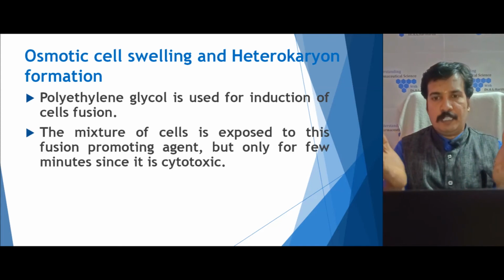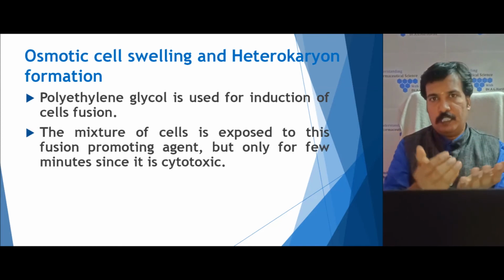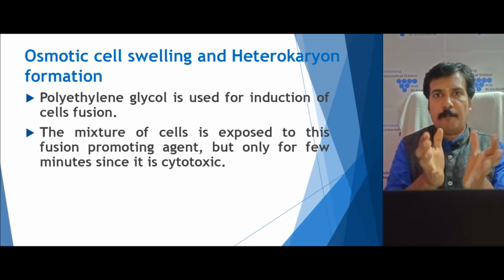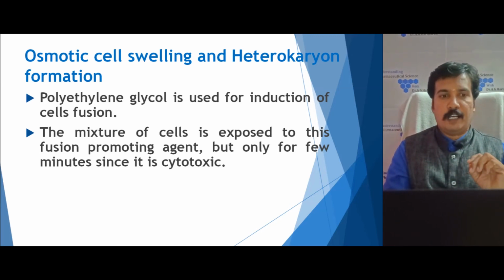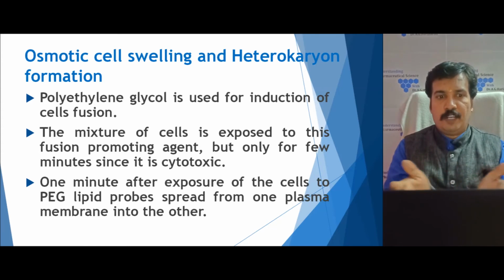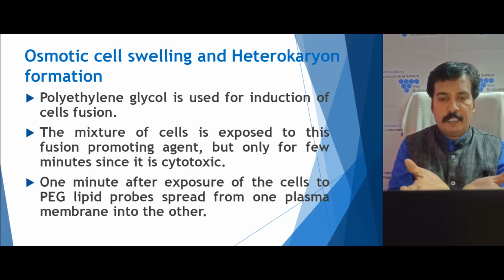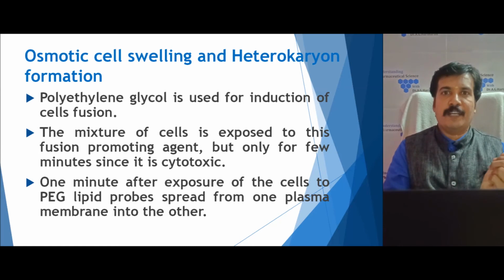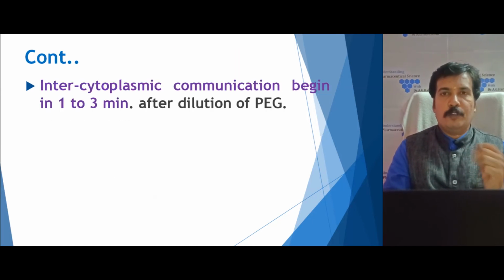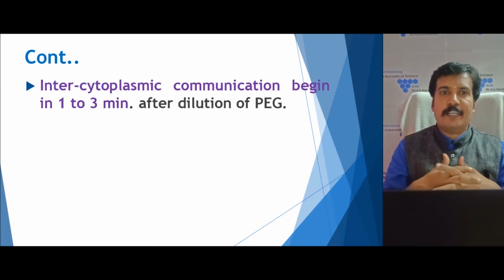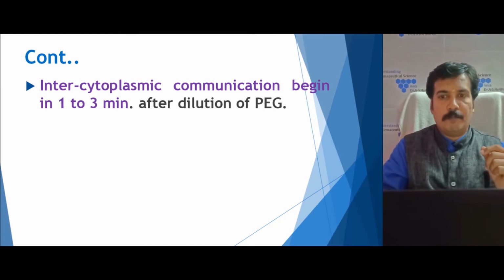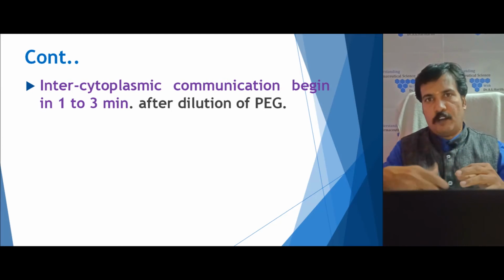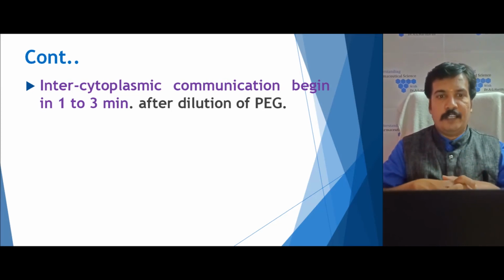So this mixture of cells is exposed to these agents and maintained at an appropriate concentration so that cytotoxicity doesn't occur. Within a minute of exposure, the plasma membranes start getting merged together and intercytoplasmic communication begins within 1 to 3 minutes, and the dilution of the PEG starts occurring.